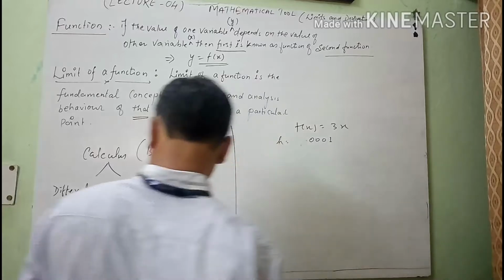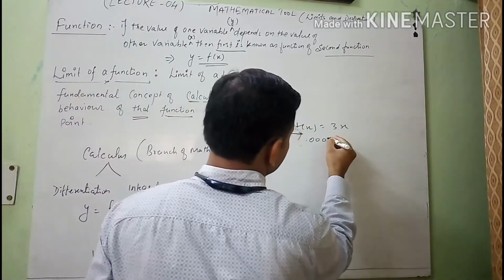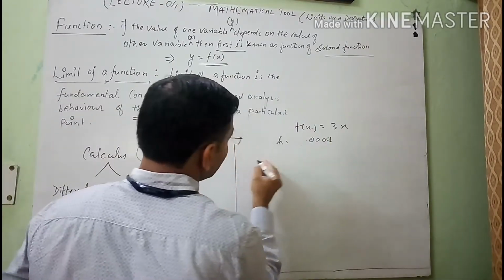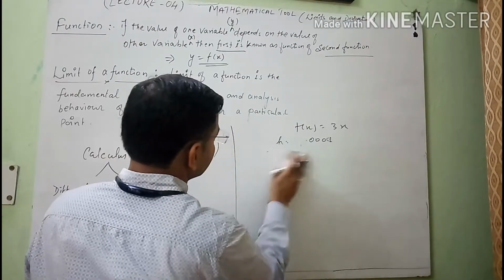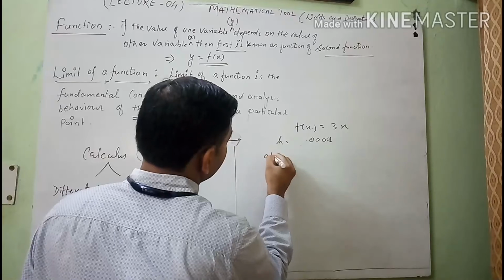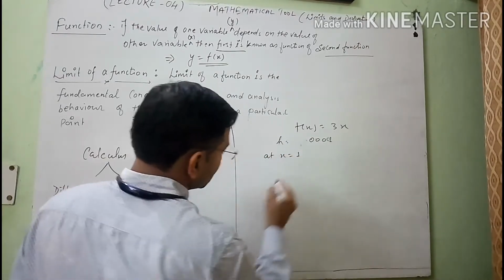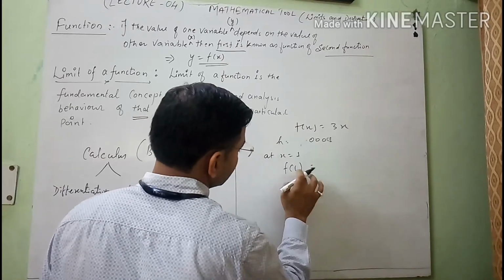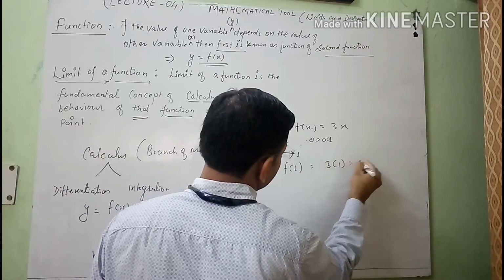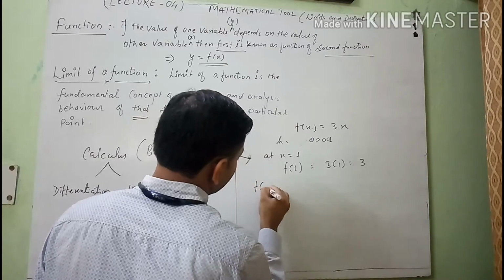0.000, 4 times 0, so 0. And I want to write the value of function fx at x equals to 1. So I will see here, first the value of function at x equals to 1 is 3 into 1, which is equals to 3.